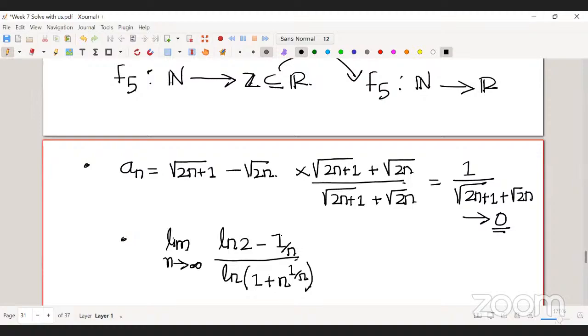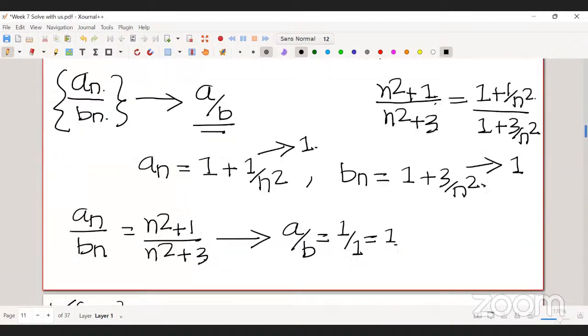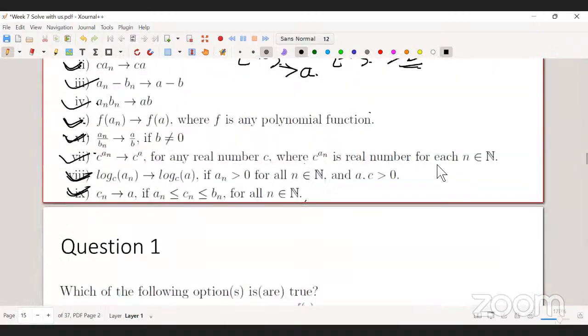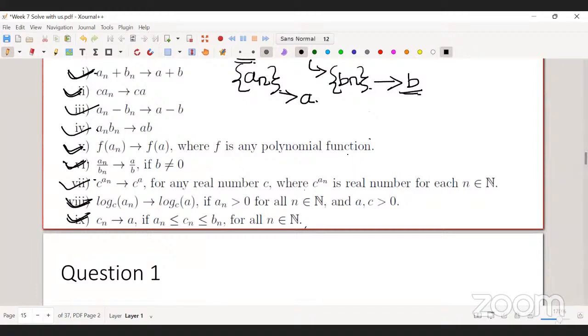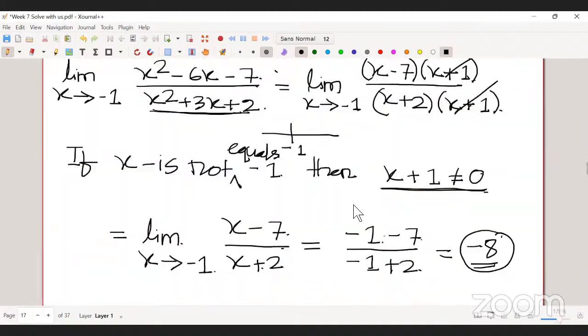Yes, sir. So if you go and see the properties of limits of sequences, as you can see in the eighth one, it says that if a_n converges to A, then log a_n converges to log A. So we are going to apply this one.